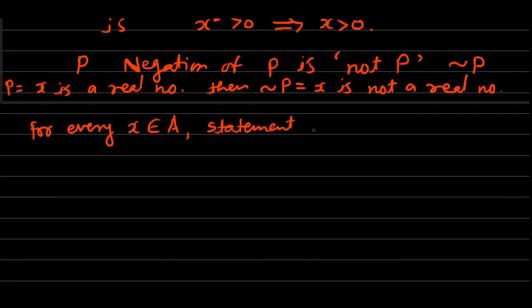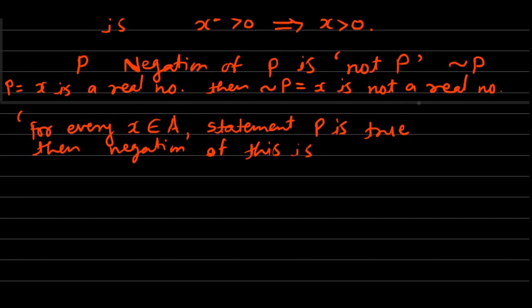If we have such a statement, then what is its negation? Negation of this: for every x belongs to A, statement P is true.